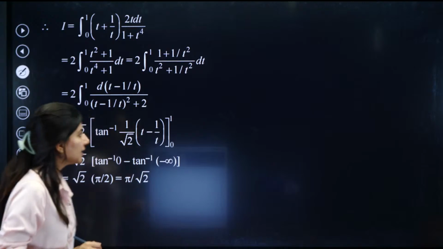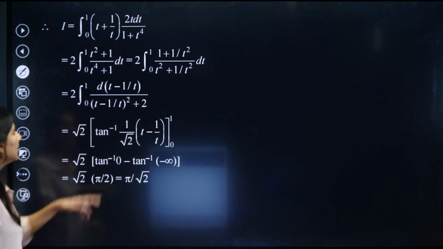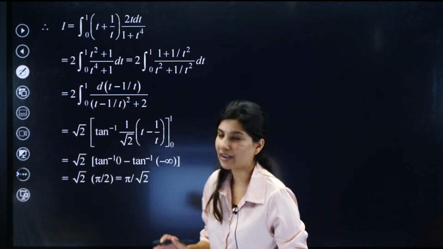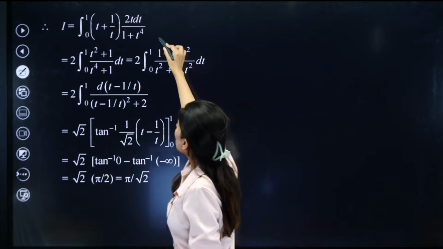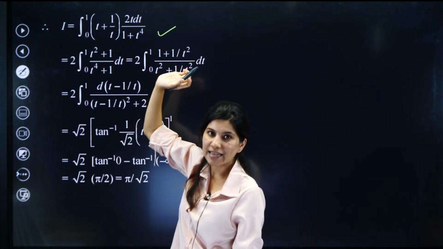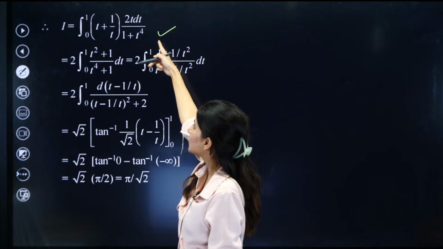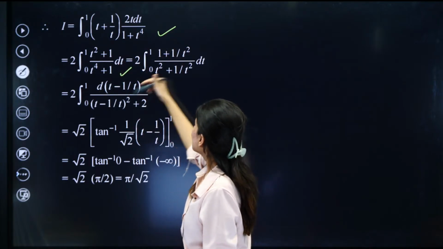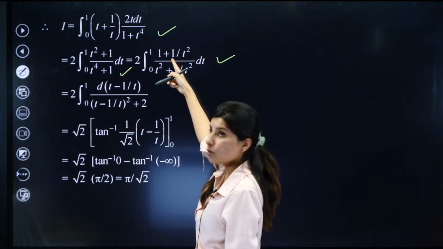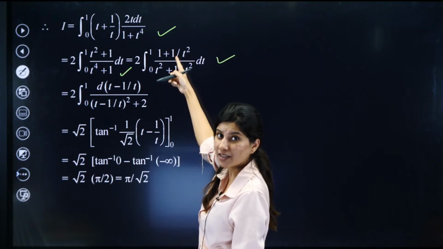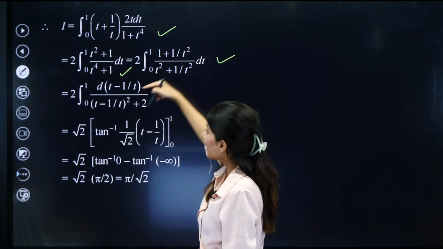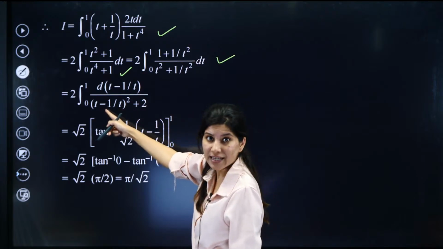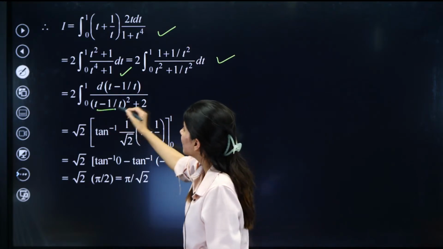I'm not going to solve it completely, but I'll show you the final result. The moment I put tan x equal to t square, this was the expression. Now take LCM, so you will get this. Take t square common, you're going to get this. Now the moment you see a plus sign in the numerator, make a perfect square of the minus sign and put this equal to u.